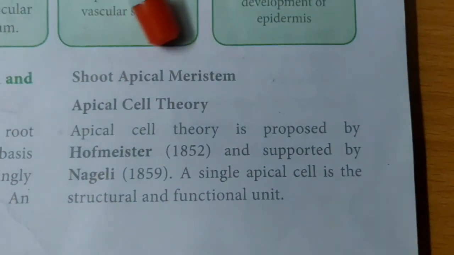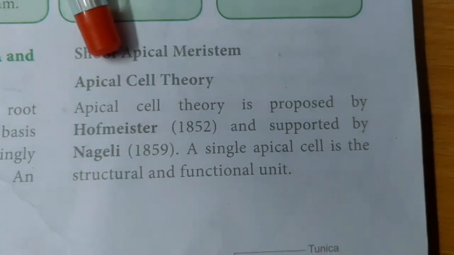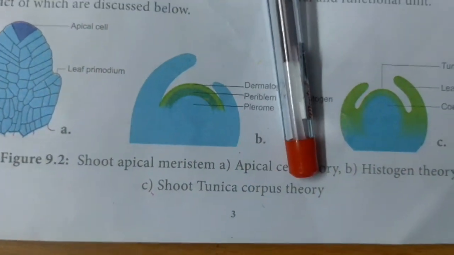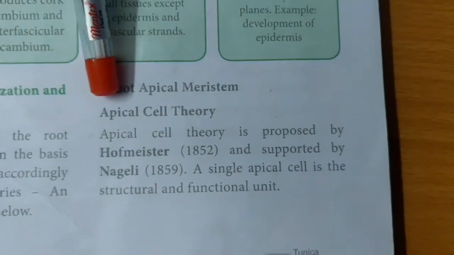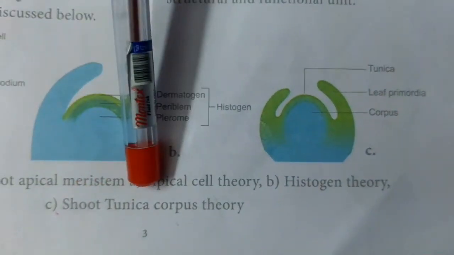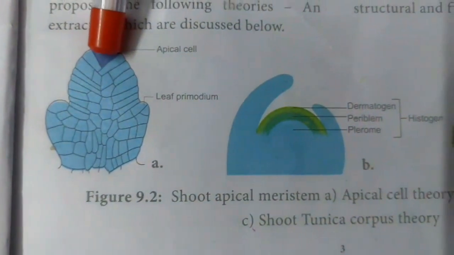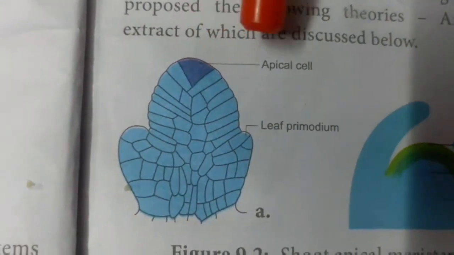First is shoot apical meristem. The shoot apical meristem theories are apical cell theory, histogen theory and shoot tunica corpus theory. The shoot apical meristem consists of an apical cell.